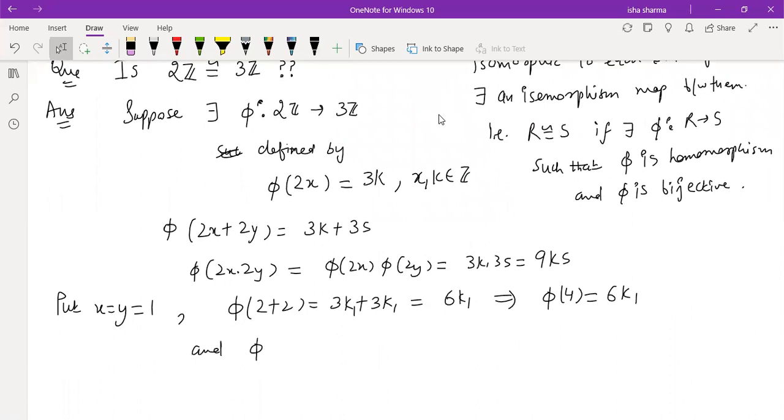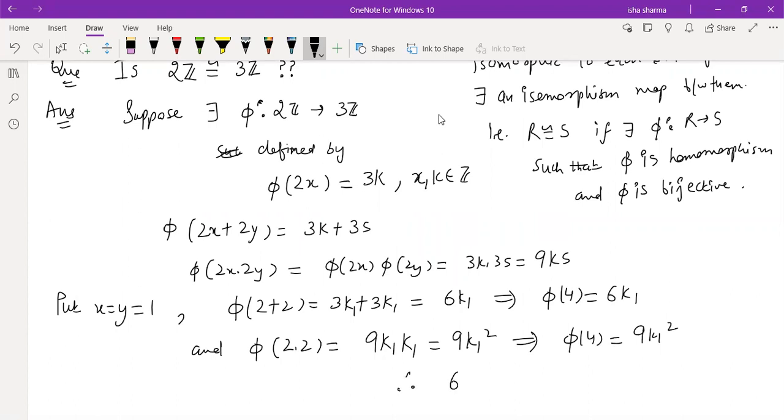And the second equation will be 2 · 2 on putting x equals y equals 1. So it is 9 times k1 · k1, because I'm taking both the same. So it's 9k1 squared. Now this is also phi of 4, because 2 · 2 is also 4, 9k1 squared.